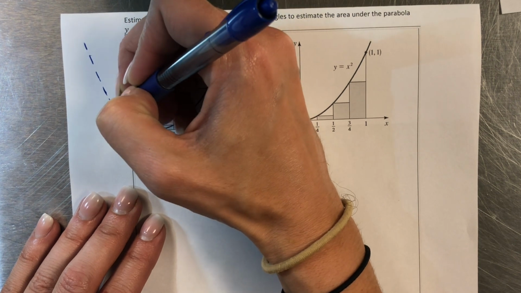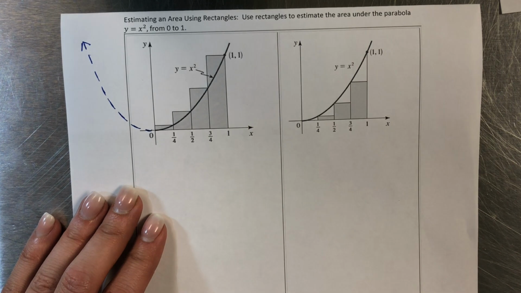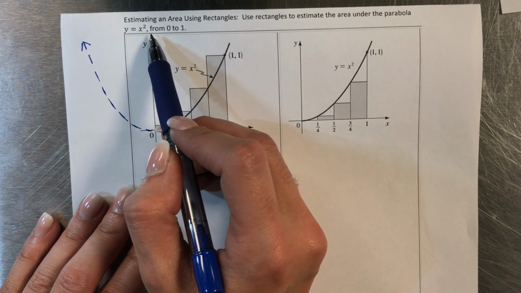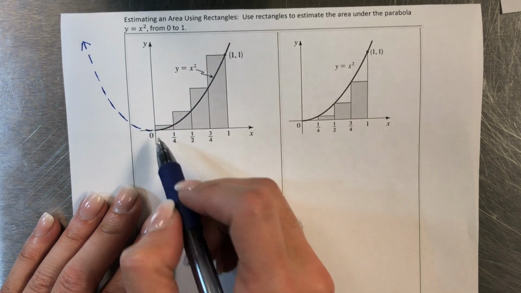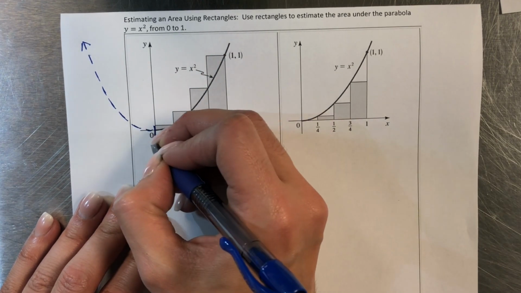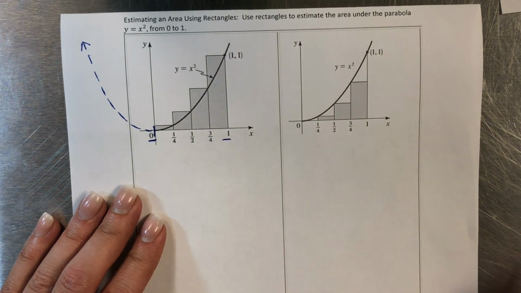All right, a parabola does have another side to it on the negative side, all right? However, they only want us to find the area from 0 to 1, which is why we are only looking at those x values, all right, here from 0 to 1, and this side of the graph.